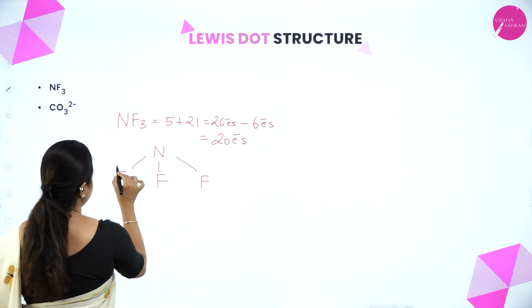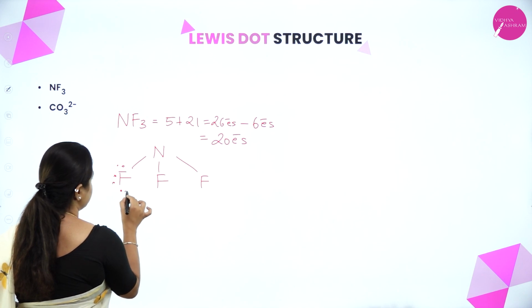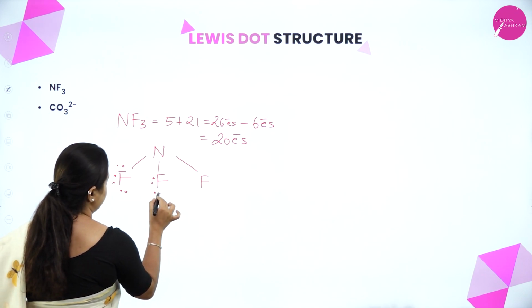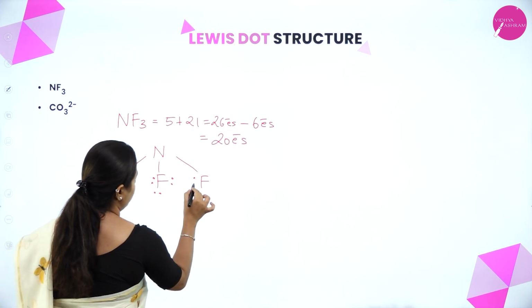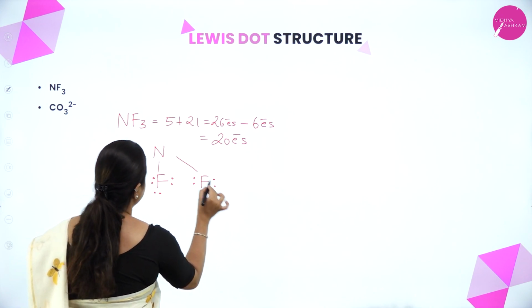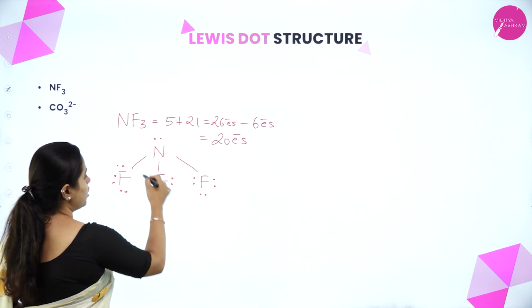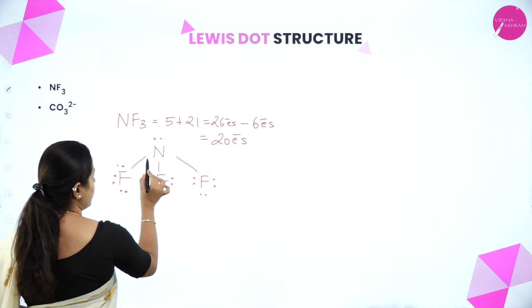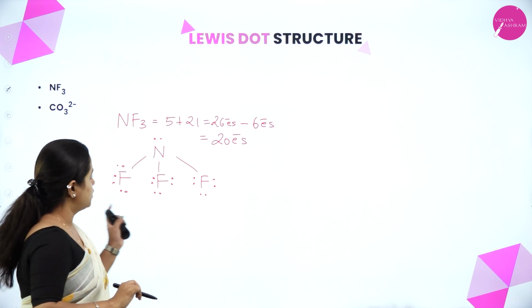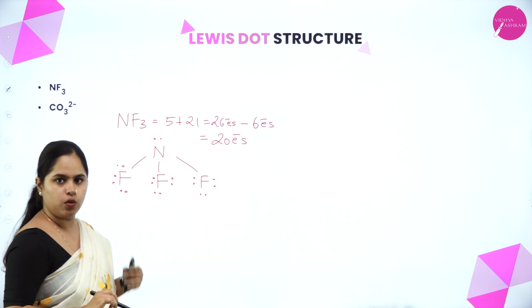Yes. So 1, 2, 3, 4, 5, 6, 7, 8, 9, 10, 11, 12, 13, 14, 15, 16, 17, 18 and 19, 20. Yes, we know that for nitrogen the number of valence electrons is 1, 2, 3, 4, 5. Right. So a total of 20 electrons are now represented here.